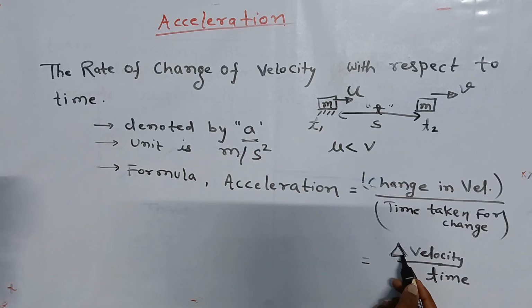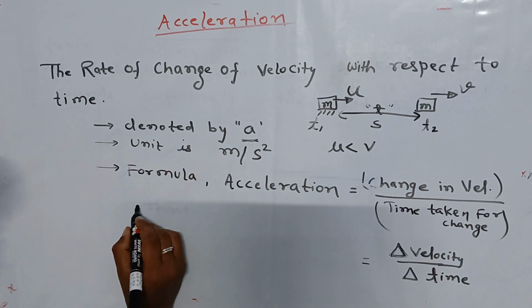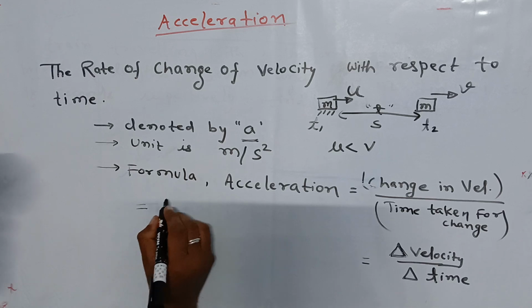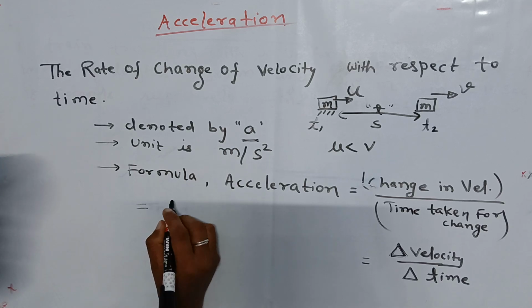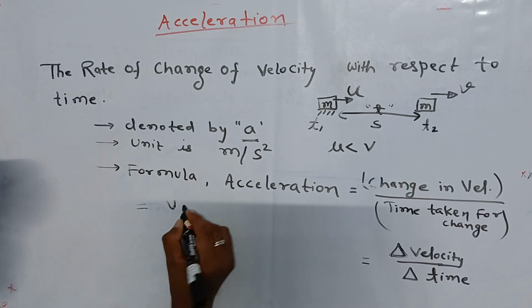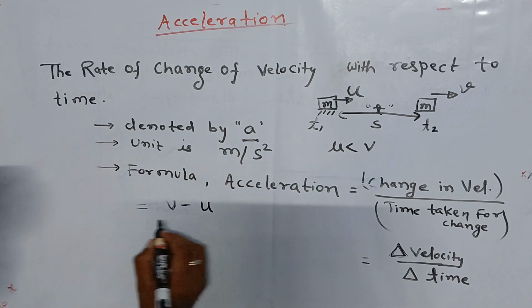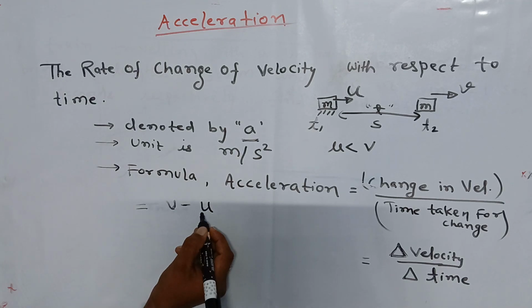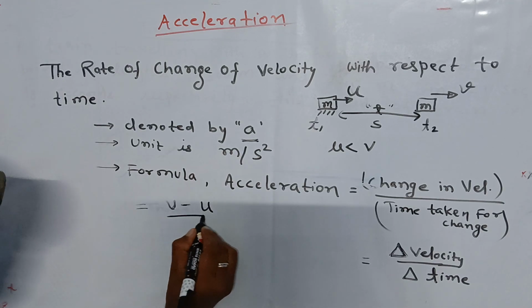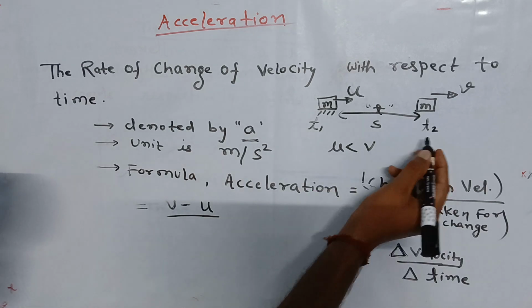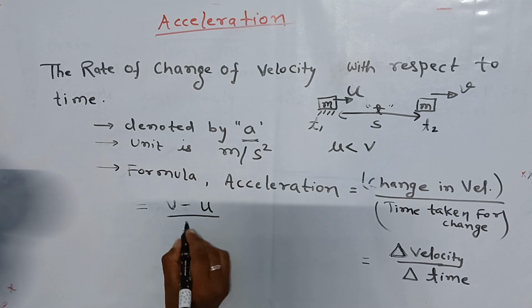So this is change in velocity and this is change in time. Symbolically we say v minus u, final velocity minus initial velocity, upon final time t2 minus initial time t1.